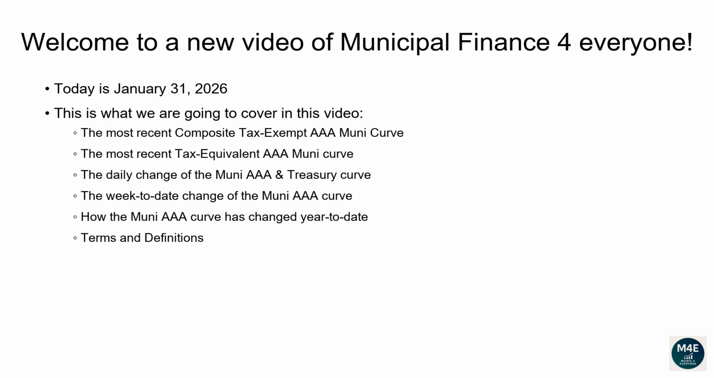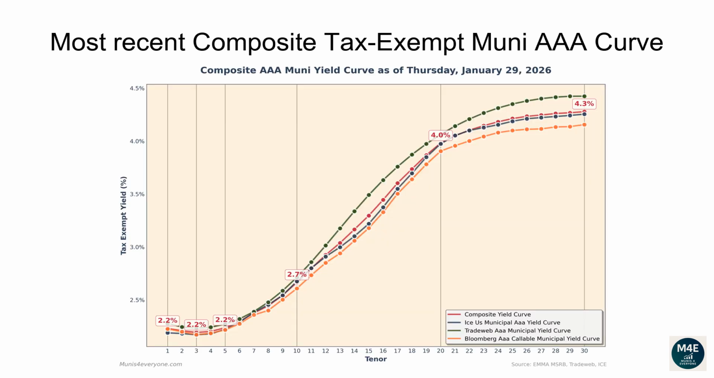Terms and definitions. Let's go over the most recent composite tax-exempt Muni AAA curve. The following composite tax-exempt yield curve is based off the most recent ICE, TradeWeb, Bloomberg yield curves that are available on the MSRB website, plus some proprietary extra adjustments, as of January 29, 2026.